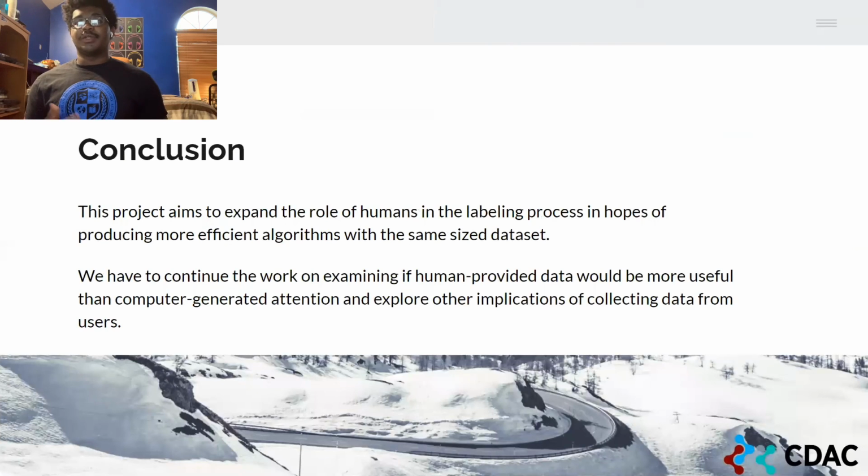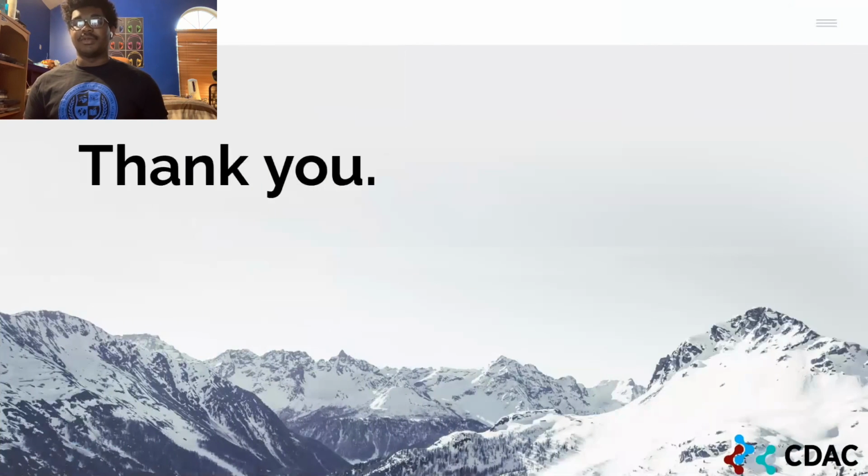In conclusion, this project aims to expand the role of humans in the labeling process in hopes of producing more efficient algorithms with the same size dataset. We utilize feature feedback and attention from users collected from a custom interface to create a more accurate algorithm. We know that the use of attention is beneficial. Still, we have to continue the work on examining if human-provided data would be more useful than computer-generated and explore other implications of collecting data from users.